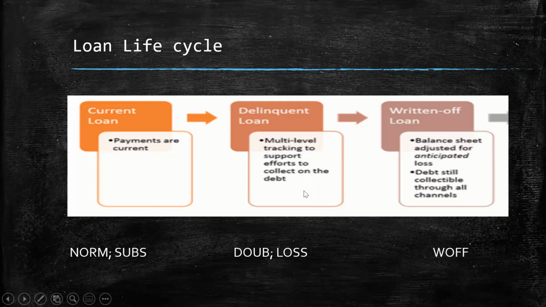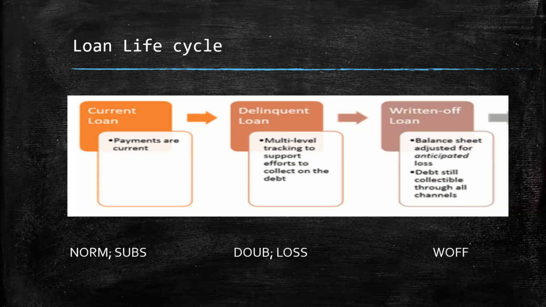The second important stage is the delinquent stage, wherein the loan is not being paid regularly by more than 30 days. So it could vary between 30 and 180 days, wherein the NPA status, or the non-performing asset status, goes from doubtful to loss.